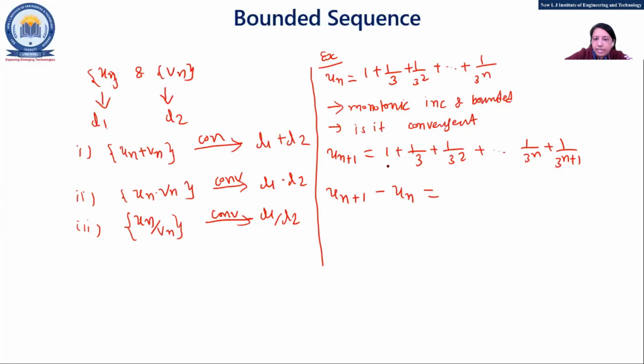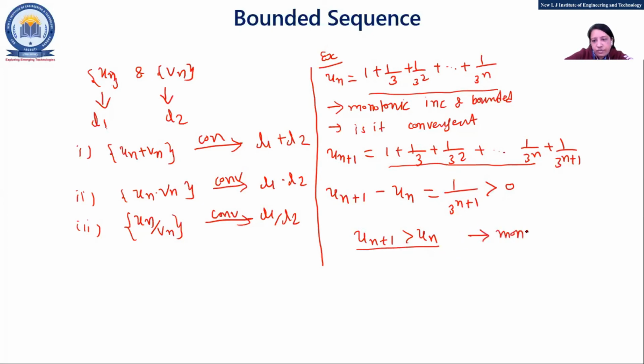All these terms cancel out, so I'll have only 1 upon 3 raised to n plus 1. So it is always greater than 0, so un plus 1 is greater than un. This is the condition for monotonic increasing, so our sequence is monotonic increasing.